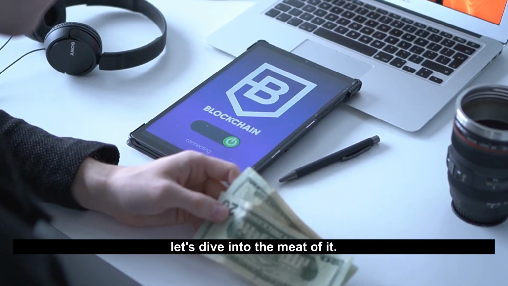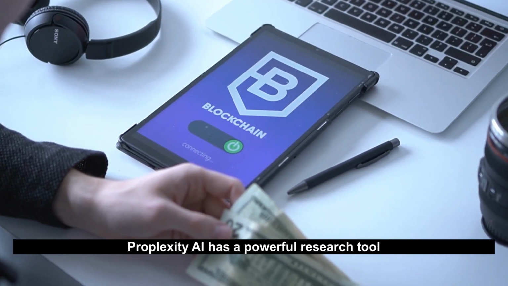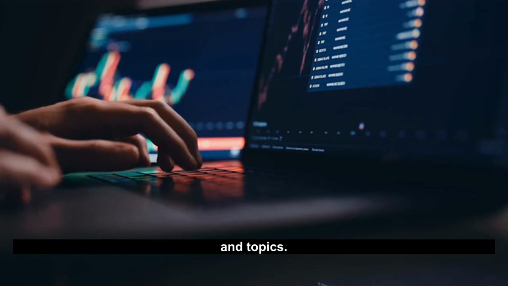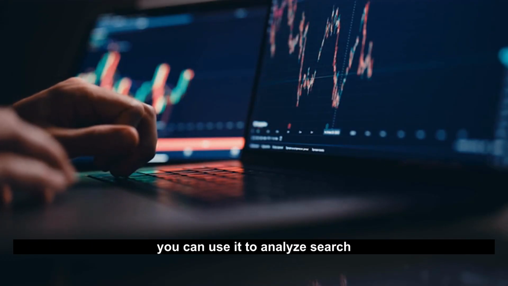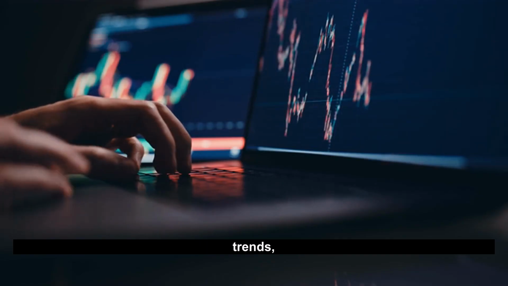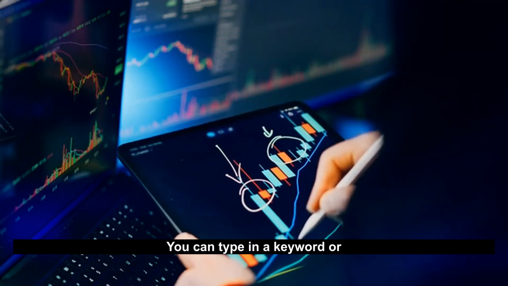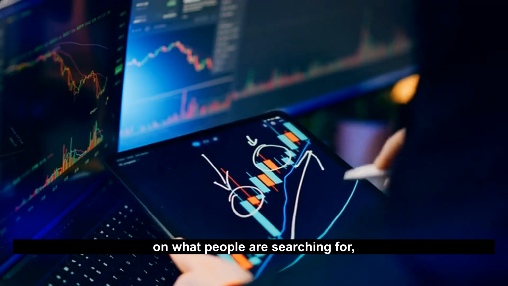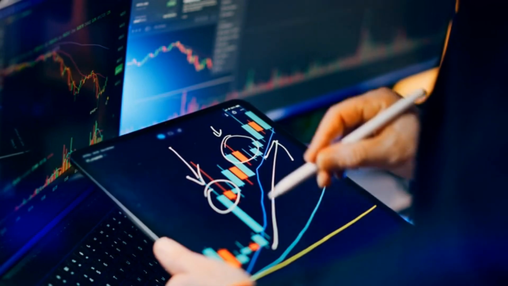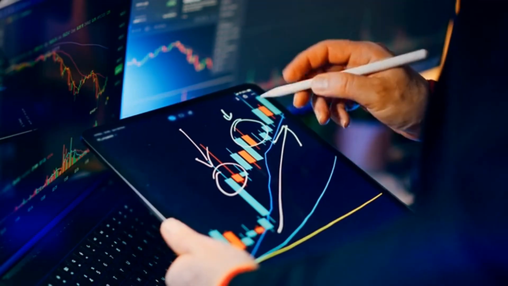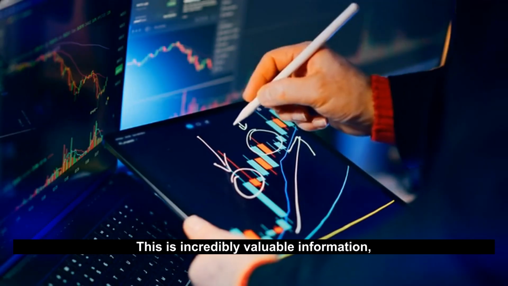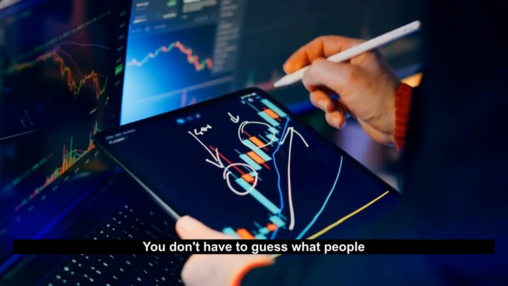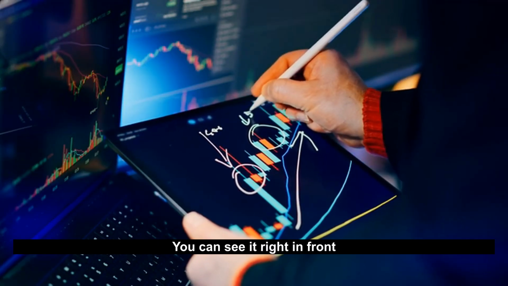Now, let's dive into the meat of it. Perplexity AI has a powerful research tool that can help you find profitable niches and topics. For example, you can use it to analyze search volume, trends, and competitor analysis. You can type in a keyword or phrase, and it'll give you a detailed report on what people are searching for, what's trending, and what topics are currently in demand. This is incredibly valuable information, folks, because it saves you time and effort. You don't have to guess what people want. You can see it right in front of you.